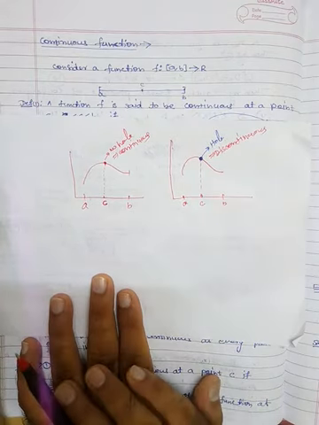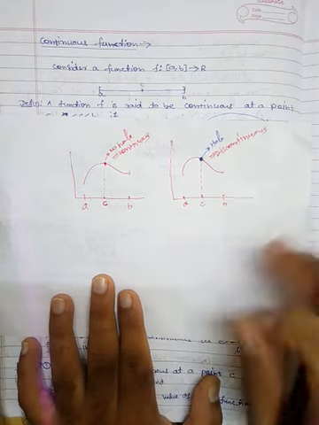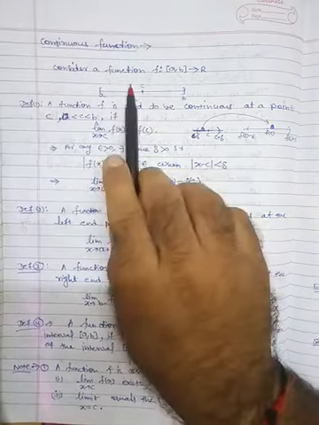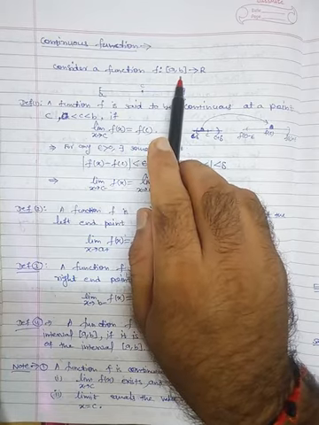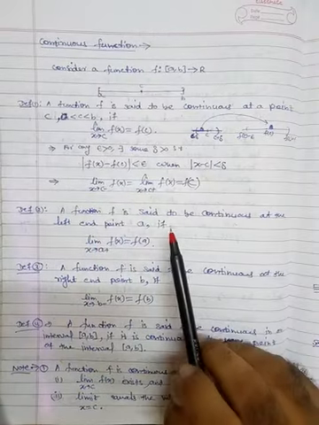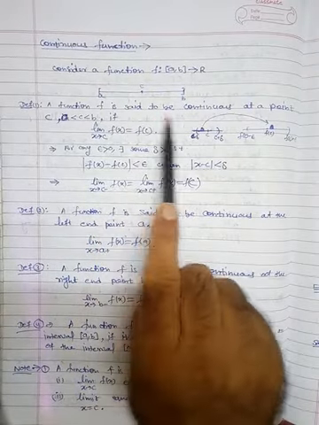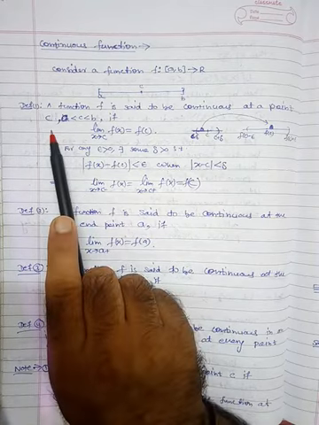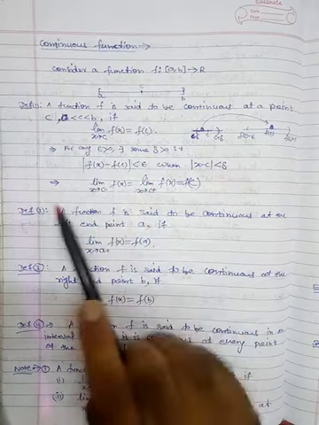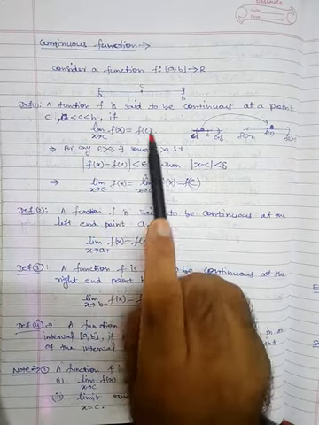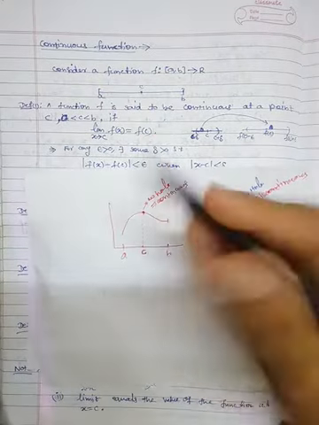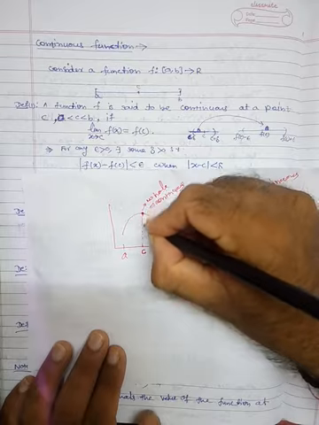Now we will examine this through mathematics. Here is the concept. Consider a function f from the closed interval a to b to R, where R is the set of real numbers. This is the closed interval domain. A function f is said to be continuous at a point C, where C is in between a and b, if limit x tending to C of f of x is equal to f of C. That means this height is exactly equal to f of C.